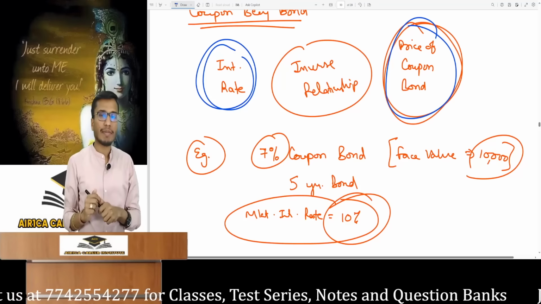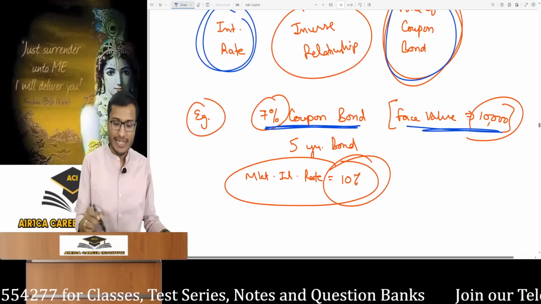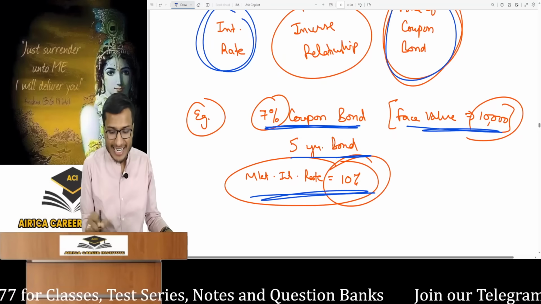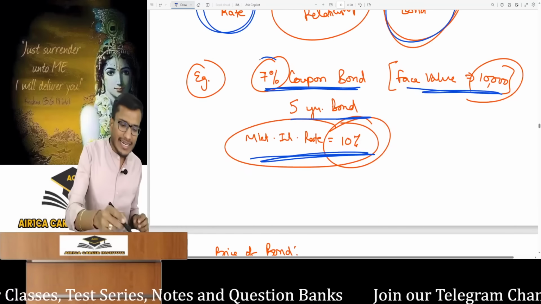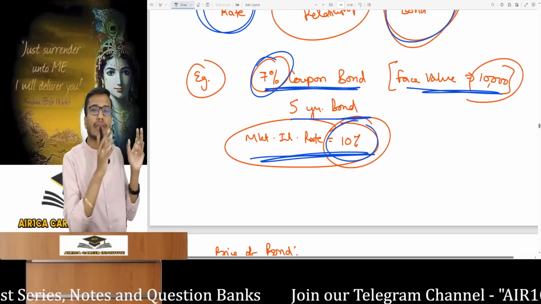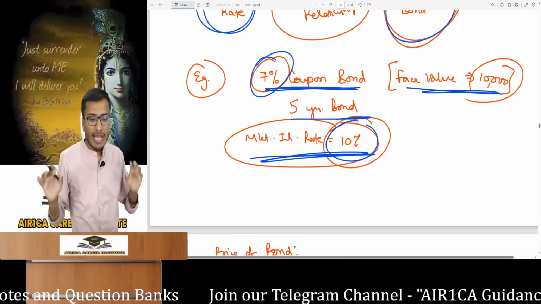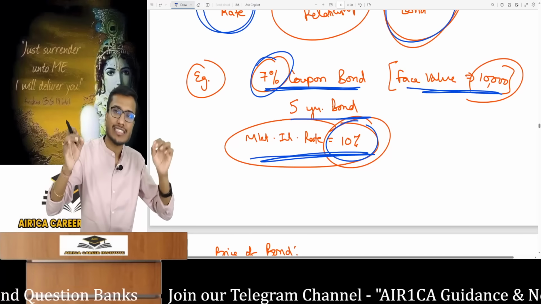As taught in security valuation, let's see an example. It's a 7% coupon bond, face value 10,000, a 5-year bond. Today the market interest rate is 10%. Why do market interest rate and coupon percentage differ? If you have this doubt, you have never understood security valuation. The very basic thin line of difference was explained there.